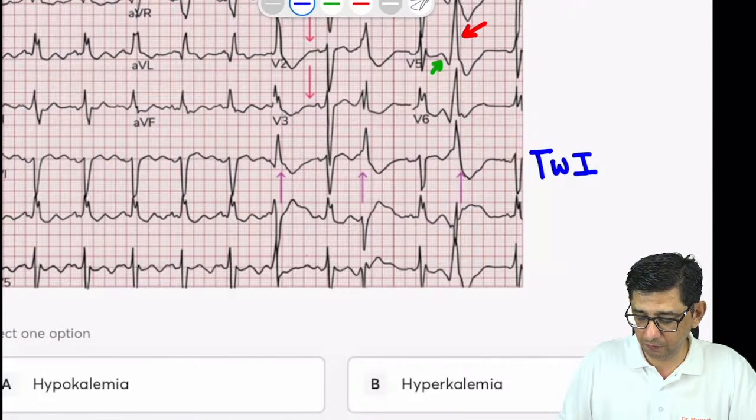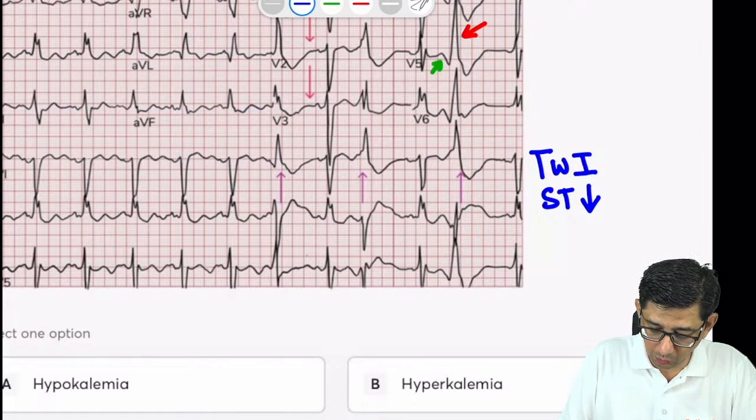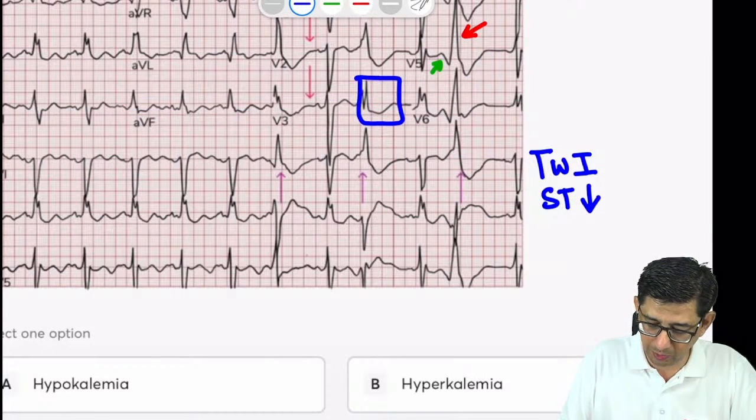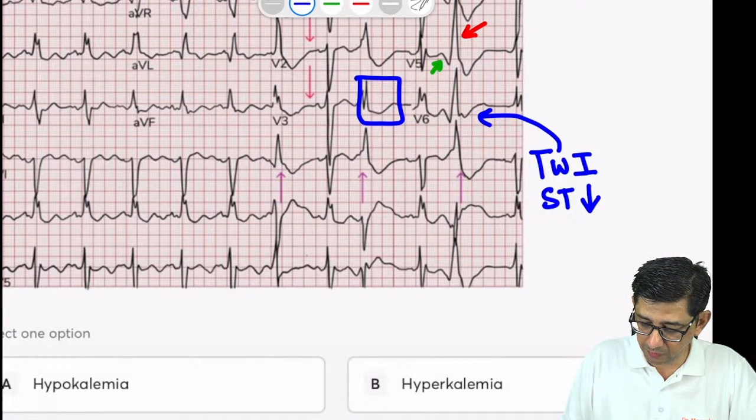And apart from T wave inversion, there is also a ST segment depression. अब ST segment depression कहाँ पे दिख रहा है तो मैं आपको दिखाता हूँ. जैसे कि you can see a ST segment depression at this particular case, or you can notice a T wave inversion which can be seen at multiple areas.